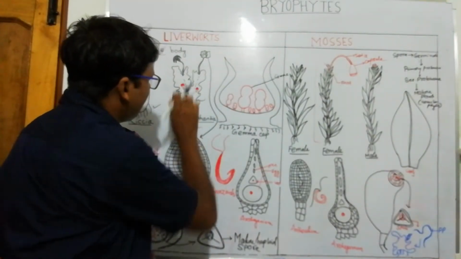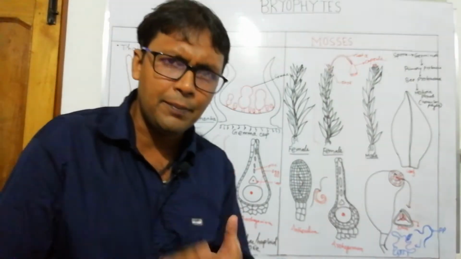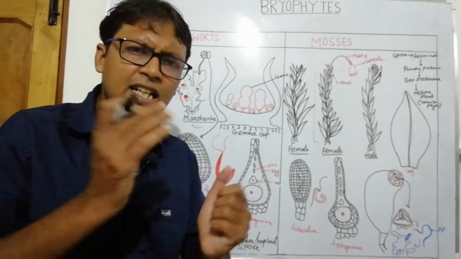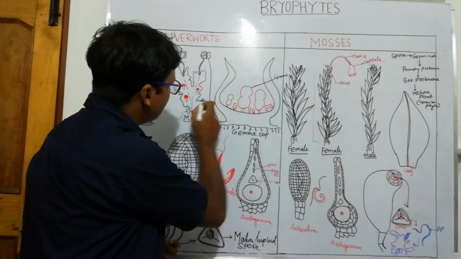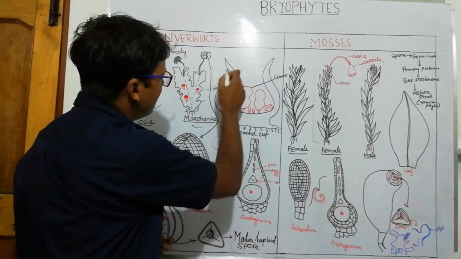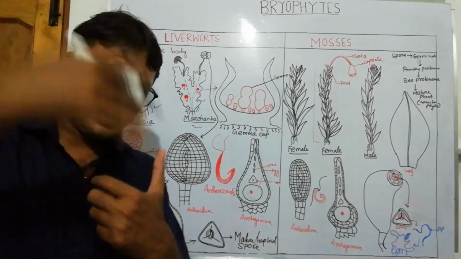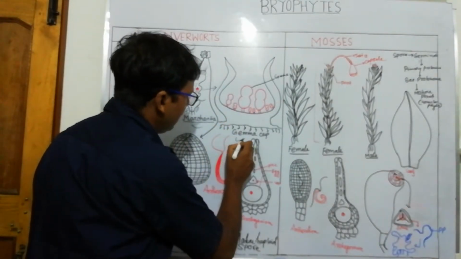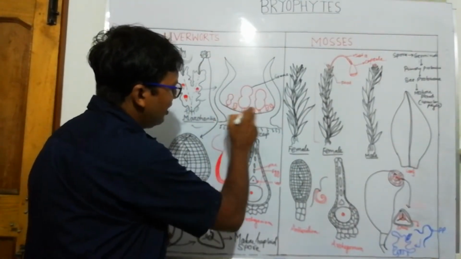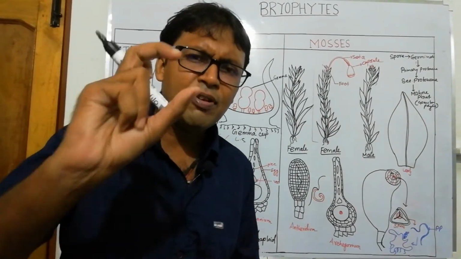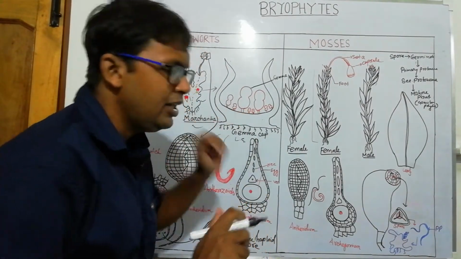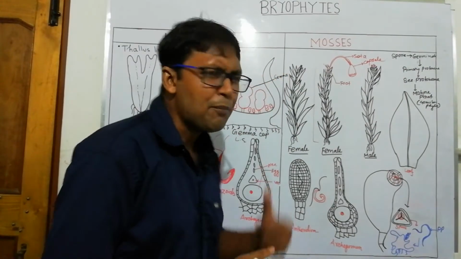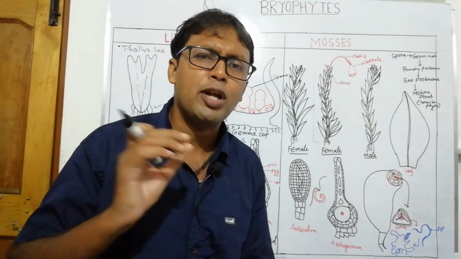The cup-like structures are present on the dorsal surface of Marchantia. What are these structures? If we cut a transverse or longitudinal section of this cup, then in the longitudinal section we will see several dumbbell-shaped structures with a prominent stalk. These are called gemmae. All together they are called gemmae; in the plural form it is gemmae, in the singular form it is a gemma. These gemmae are asexual reproductive structures.